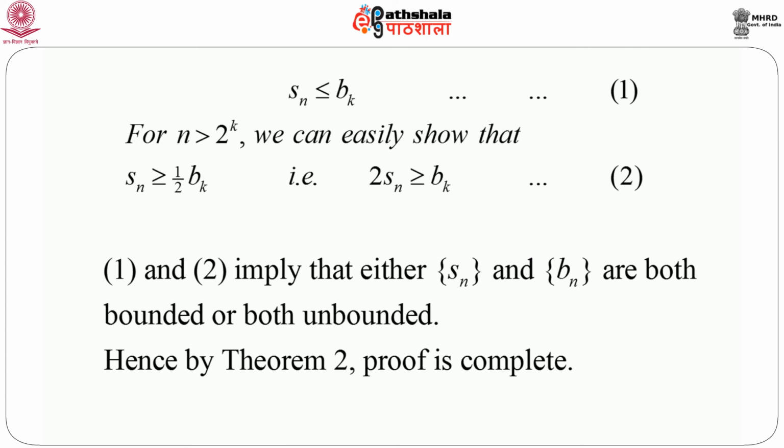So it is clear that 1 and 2 together imply that either the sequences Sn and Bn are both bounded or both unbounded. So naturally, by direct application of theorem 2, the proof is complete. So here we are just trying to bound one sequence by another sequence, and depending on the nature of that sequence, we are proving this theorem.